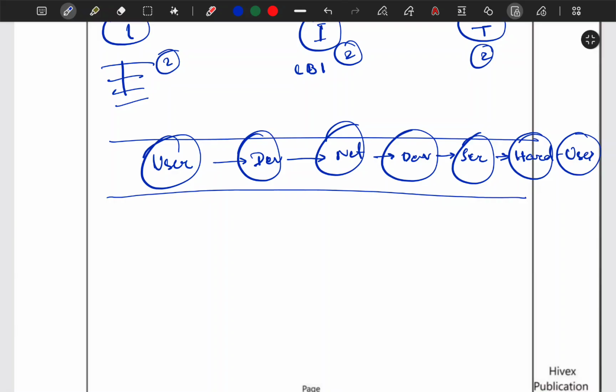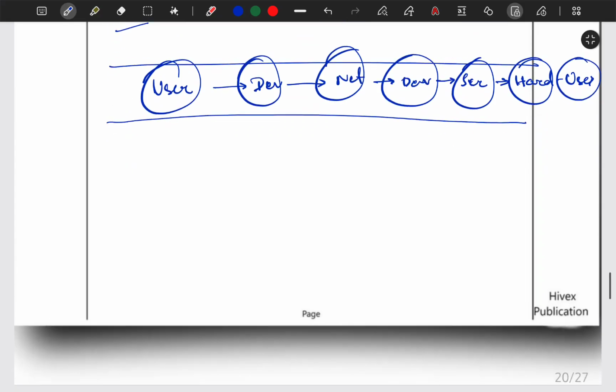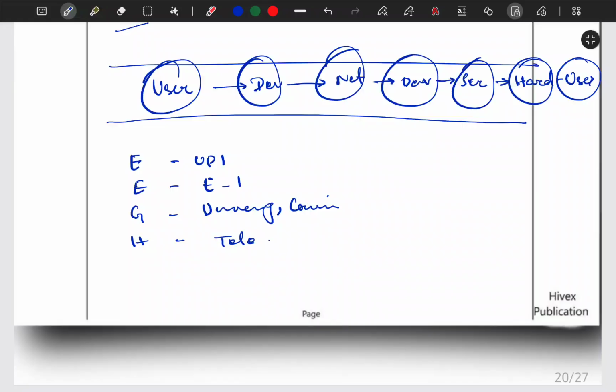Okay, now if we are asked about the role of communication networks, so role of communication networks में again हम use करेंगे PESTEL approach. Like economy में हम लिखेंगे UPI, ठीक है. Education में हम लिखेंगे e-learning, ठीक है. उसके बाद governance में हम लिखेंगे UMANG, and CoWIN, Aarogya Setu, whatever you call it. फिर health में हम लिख सकते हैं telemedicine, Tele-MANAS लिखेंगे actually, Tele-MANAS is a better point. Then power is there, so smart grids are there, ठीक है. So these are some roles of your communication networks.